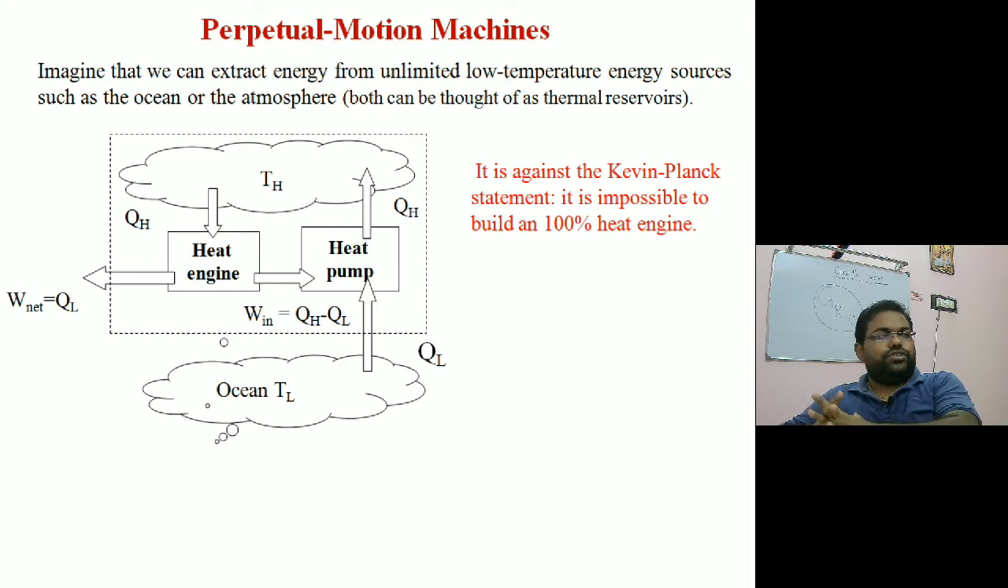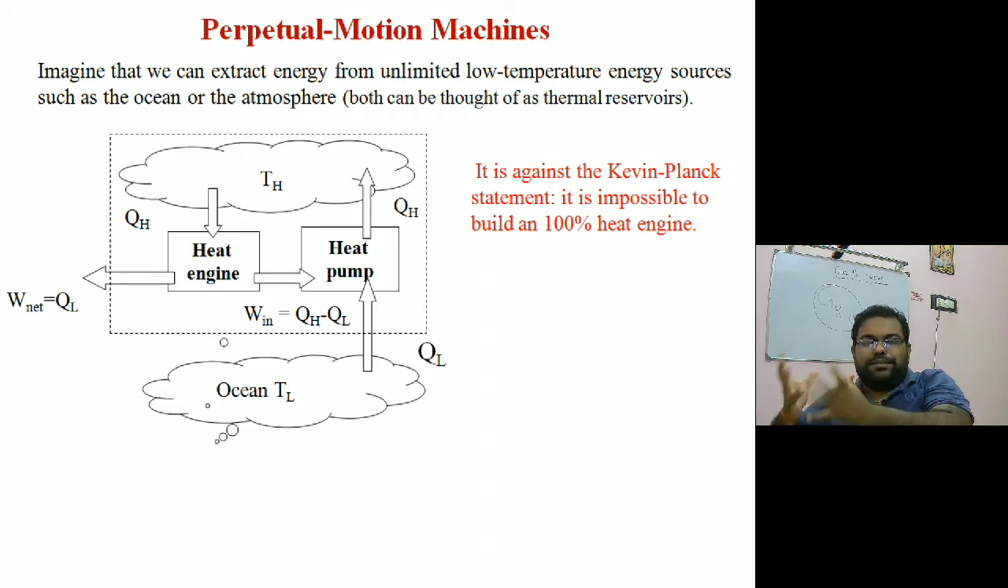So perpetual motion machine is any machine which is going to violate the second law of thermodynamics, any one of those two statements. First, imagine that we can extract energy from an unlimited low temperature reservoir, a source such as the ocean or atmosphere, and both brought to thermal equilibrium. So if this is only interacting with one reservoir, that is the ocean, at low temperature, getting heat and transferring it to the high temperature surrounding without any work input, it is basically going to violate the Clausius statement.